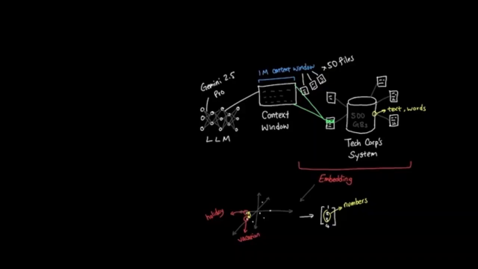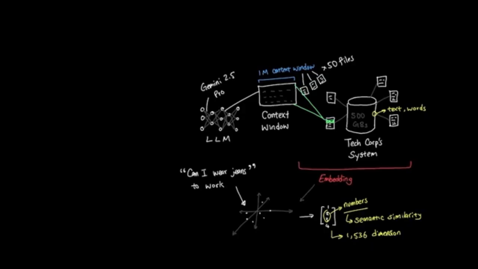And here's how it works. An embedding model takes a text and converts it into a vector, typically 1,536 numbers that represent the meaning. Similar concepts end up with similar number patterns, like vacation and holiday will have vectors that are mathematically close to each other. For TechCorp, this means that we can find relevant documents based on what someone means, not just the exact words that they've used. When an employee asks, "Can I wear jeans to work?" our system will find the dress code policy, even if it never mentions the word jeans specifically.